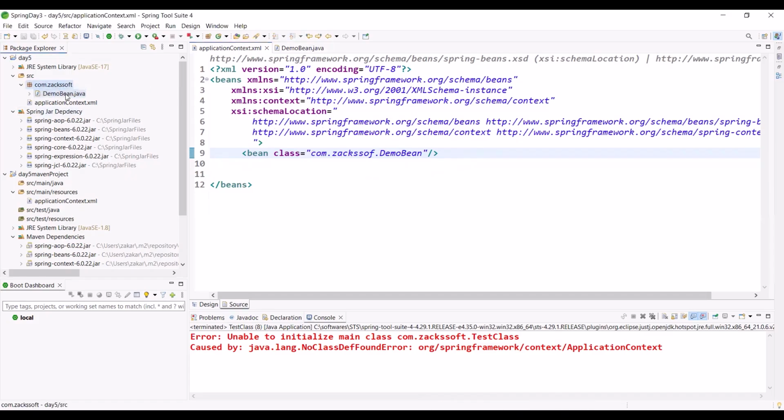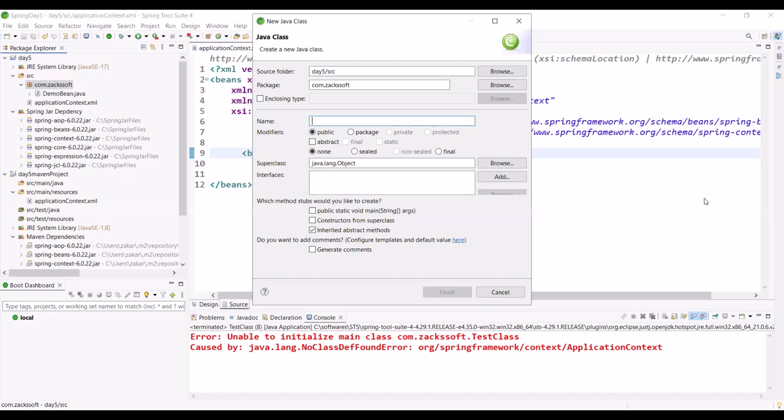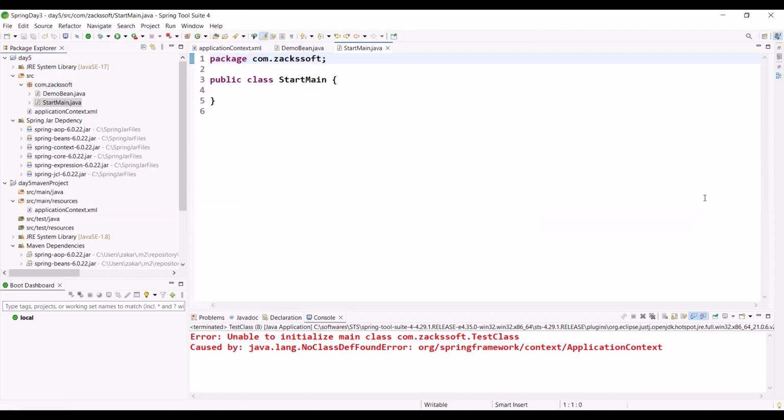Anywhere you can create a class. Can you please help me create the main class or any class name? Right click, new class, any name, like Test Application, Start Main. Any meaningful name is fine, but please use a meaningful name.